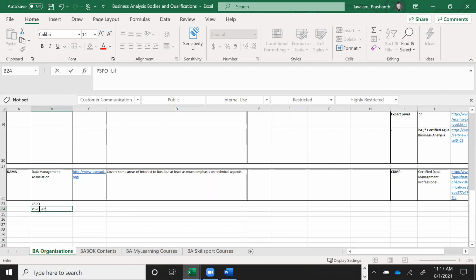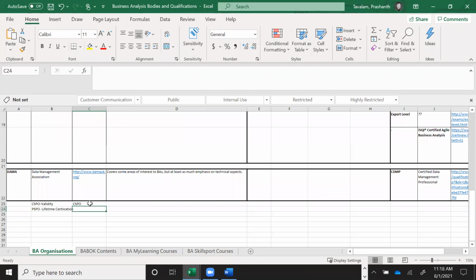PSPO offers lifetime certification. I think it's the same with CSPO, if I'm not wrong, or maybe it has a validity. CSPO has a validity, but PSPO comes with a lifetime certification. But if you're looking at 2-3 years as a target where you want to establish credibility, I would definitely suggest go for CSPO.